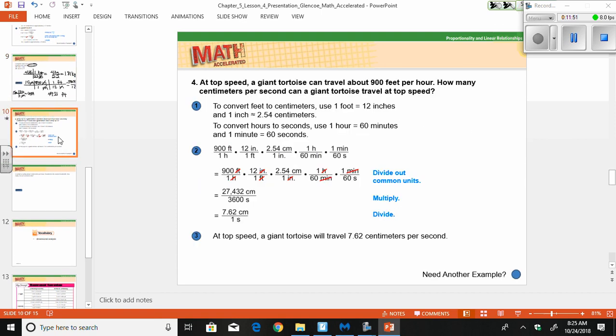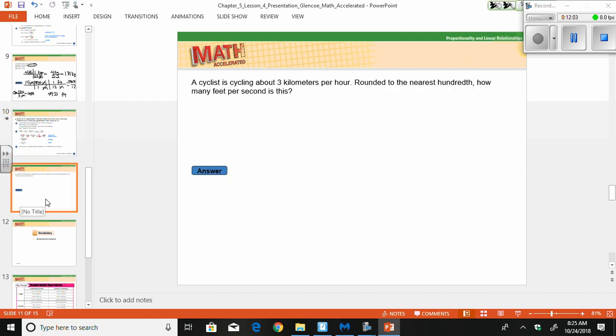At top speed, a giant tortoise can travel about 900 feet per hour. How many centimeters per second can a giant tortoise travel at top speed? So again, you're doing 2 here. Looks like we're doing a lot of conversions if you look at this one. So let's just go on and try one.